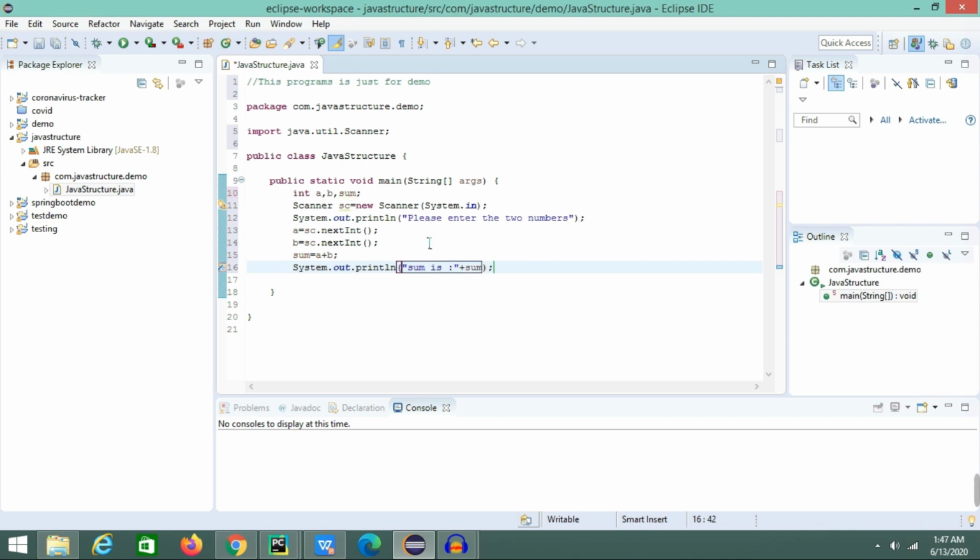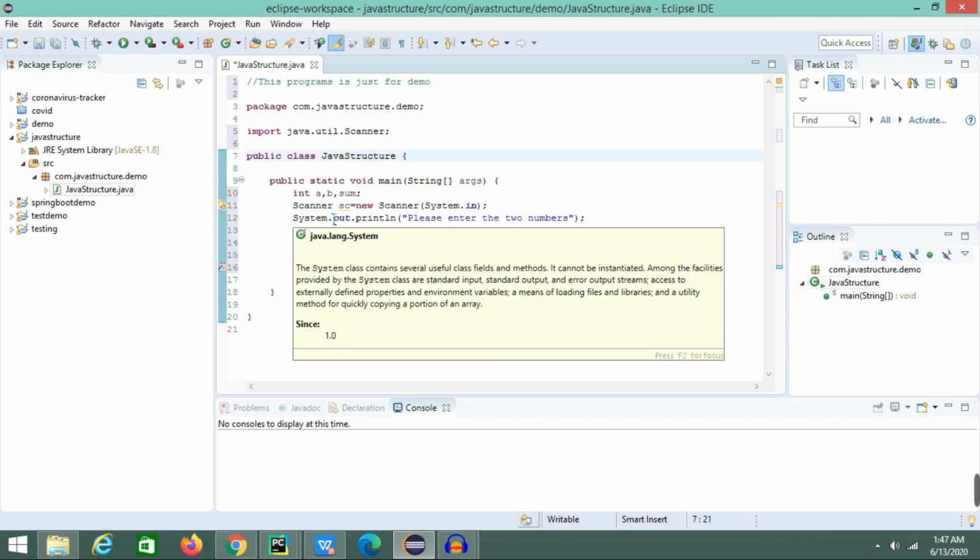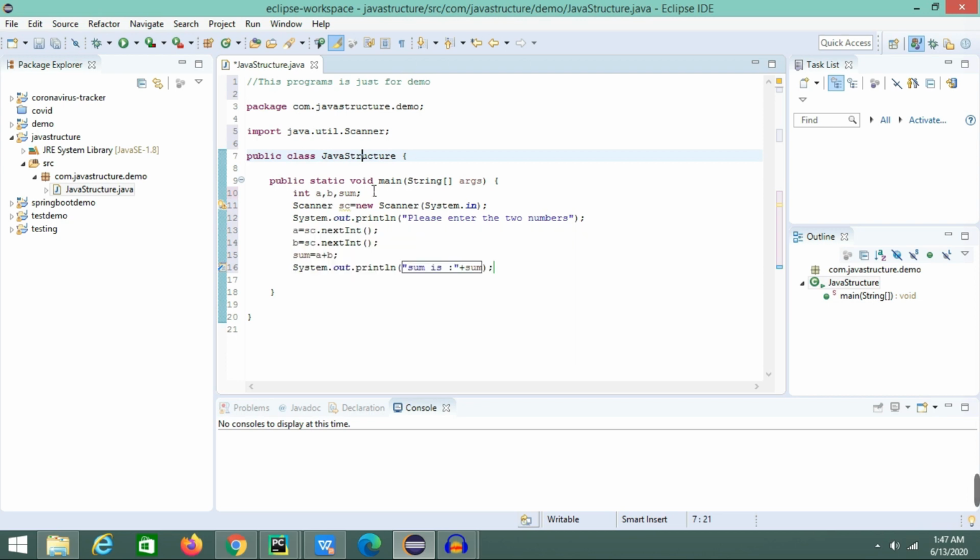Okay, so we can see in this program the comment section we have already used, then the package statement, and under the package statement we have the class JavaStructure. Okay, and then import, because we are using the Scanner class to take the user input. And yeah, whatever we have declared in the theory part, we are implementing the same in the practical or the program part. Okay, so once we run this,